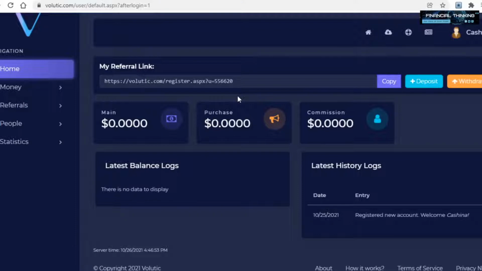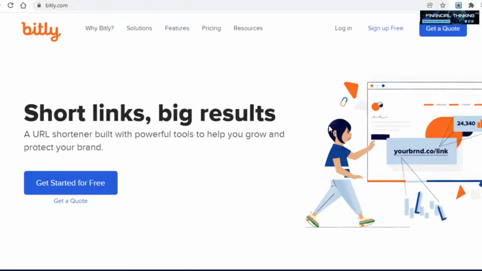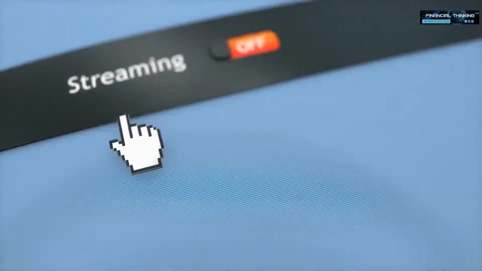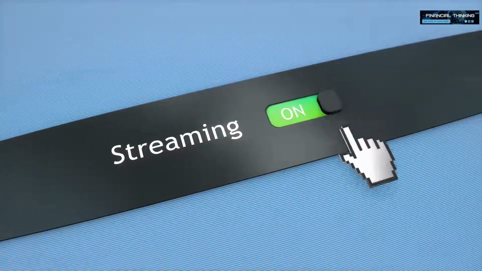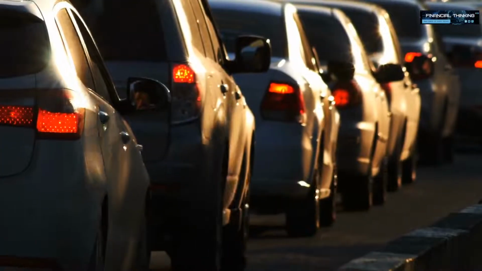What I need you to do once you log on to your Volutic account is copy this affiliate link, go over to any link shortening service you prefer, and shorten it. You want to do this because the referral link as it is makes it really obvious that you are promoting them, reducing the chances of you getting clicks on that link. And once you do that, the only thing now missing is the actual traffic.